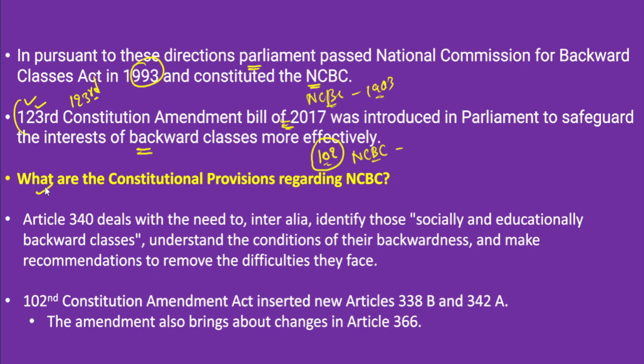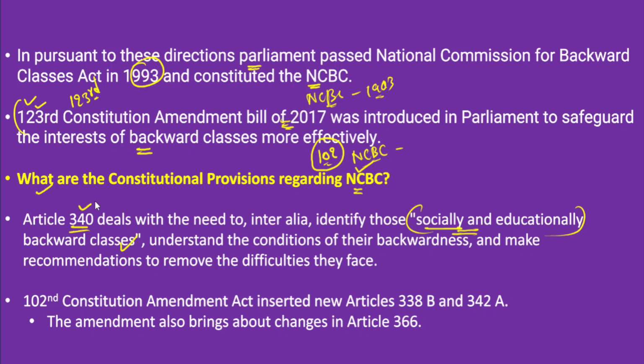Now, in this respect, what are the constitutional provisions regarding National Commission for Backward Classes? It is also important for us to understand the constitutional provisions related to it. Firstly, Article 340. This specifically deals with identifying those socially and educationally backward classes. Why? Because in order to provide various benefits, social welfare programs and reservation benefits to these classes, it is very important to identify those sections.